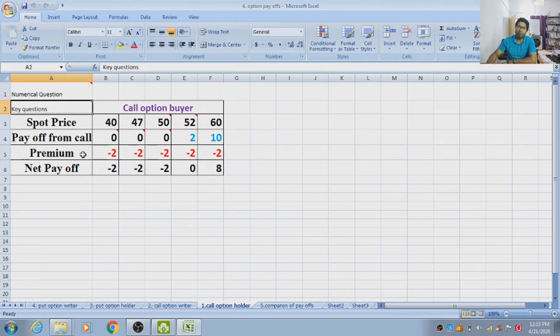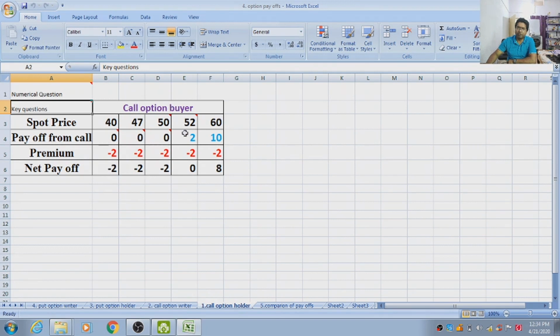We know that while purchasing the right, in the case of a call option holder, the buyer pays the premium. So it is recorded as -2, indicated by red color. Net payoff is the summation of the payoff from the call and the premium. If we add these 2 values, we get the net payoff. So net payoff in the first case is -2.